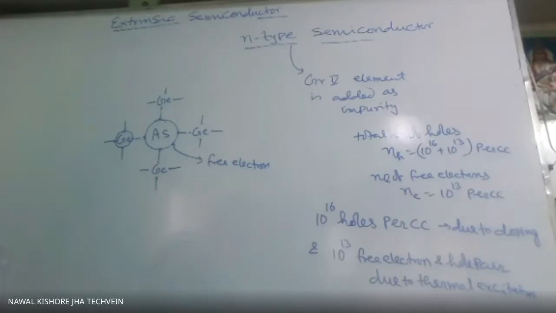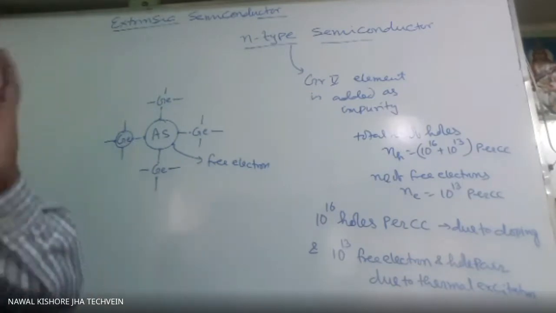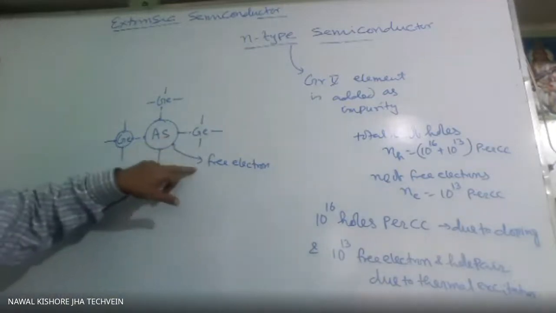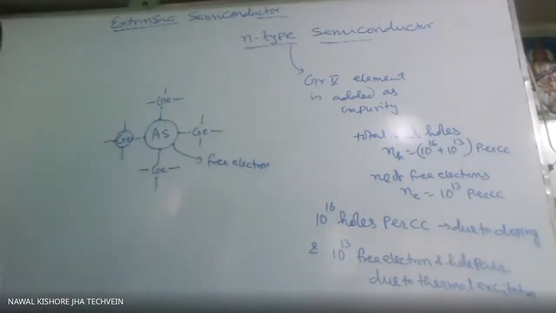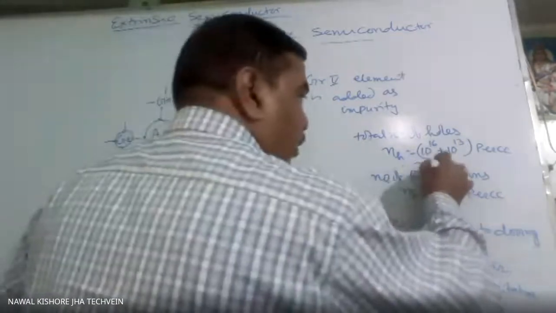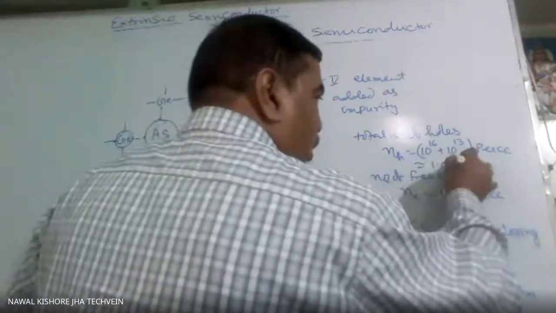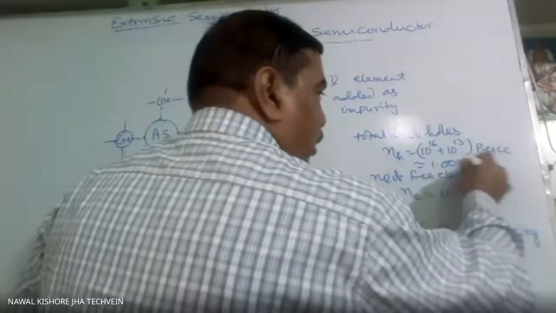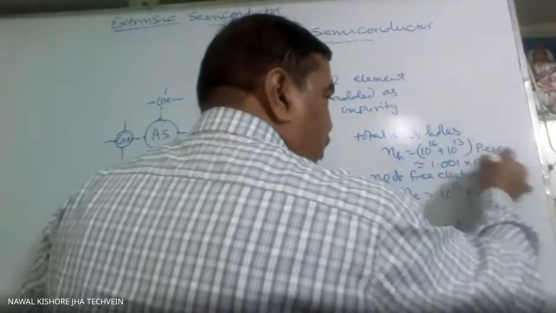So total number of free electrons will become 10 to the power 16 plus 10 to the power 13. Right? Maybe 1.001 into 10 to the power 16 per cc almost.